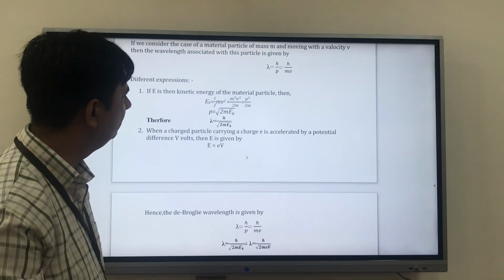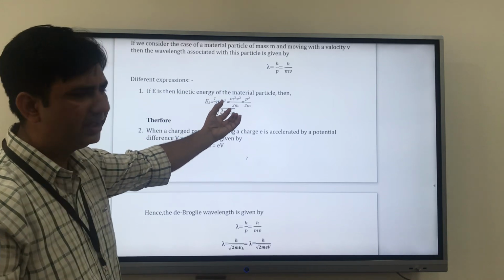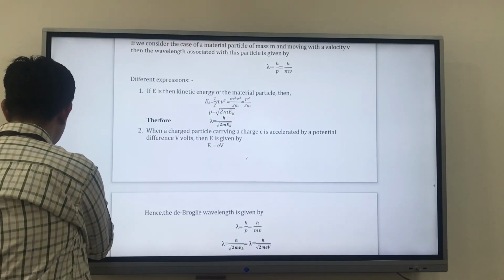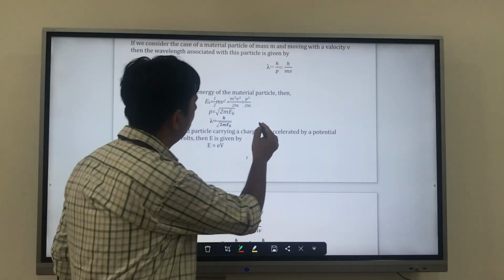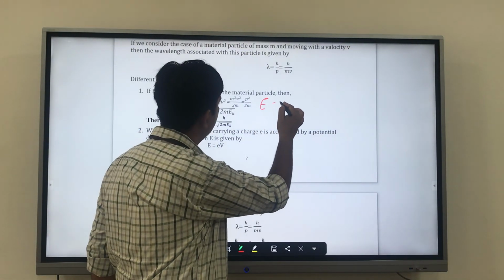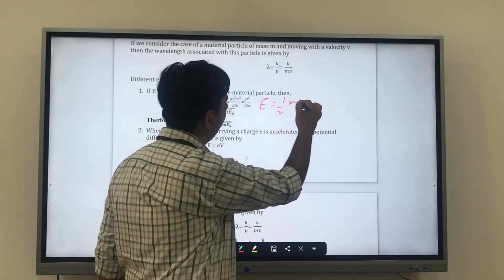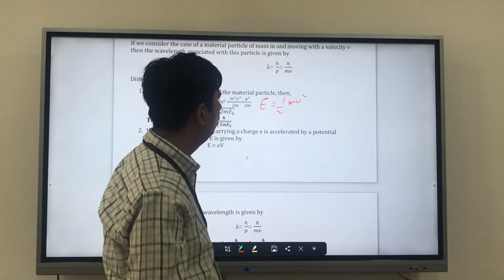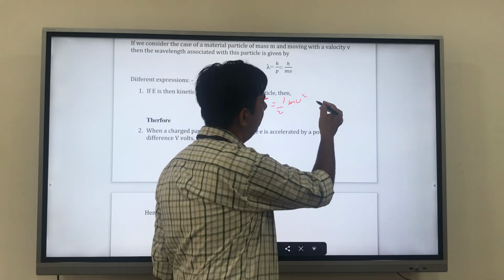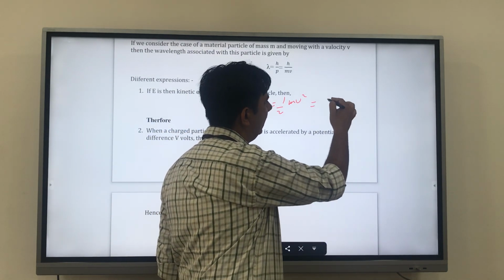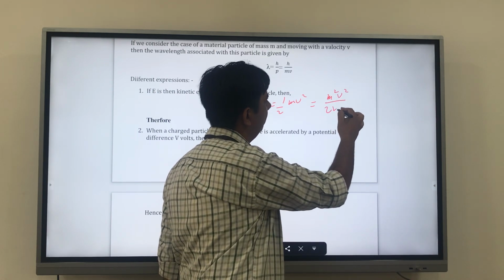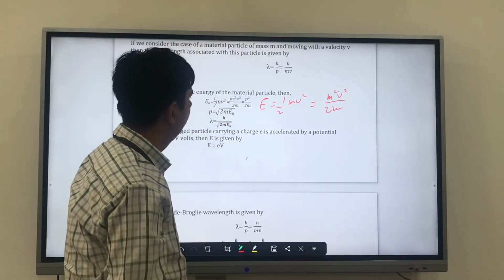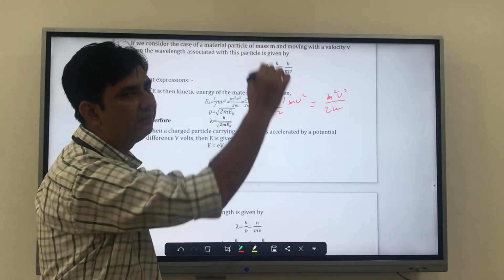I'll give you one example of it, and then we'll close the session for today. We know kinetic energy is half mv square. Multiply and divide by m, and we will get m square v square upon 2m.